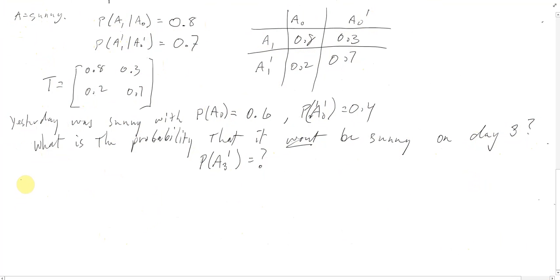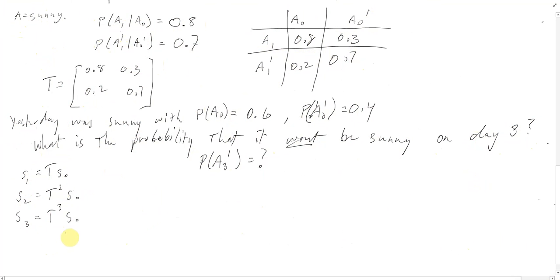So here we need to think, okay, well, to get to state 1, so that's like our day 1, it's transition matrix times our day 0. Then to get to day 2, it's transition matrix squared. And to get to day 3, it's transition matrix cubed. Okay, there we go.